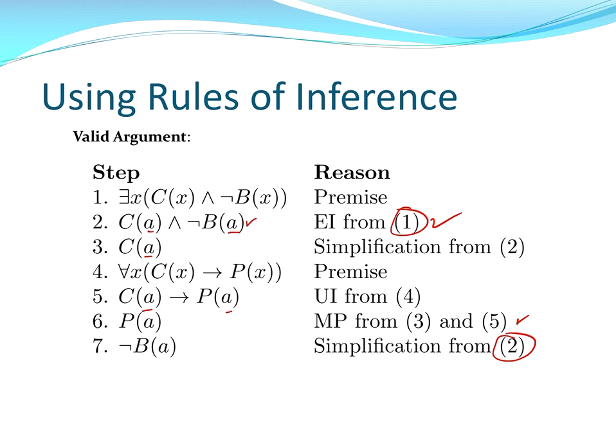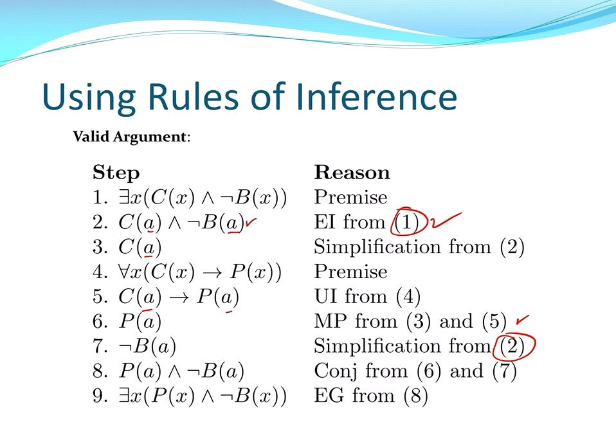And now with 6 and 7, we have the two things we want concluded that they're true. We want to combine them using conjunction. So we'll conjoin 6 and 7 to get line 8, P of A and not B of A. And remember, what we wanted to conclude is that there exists X such that P of X and not B of X. But we can do that since we found a person. This is true for A. So using existential generalization, we can now write there exists X such that P of X and not B of X from line 8.